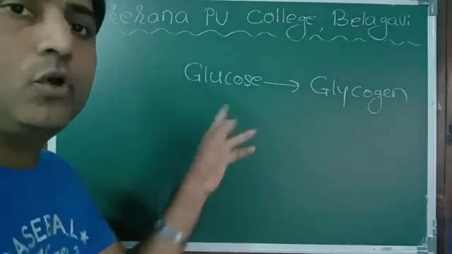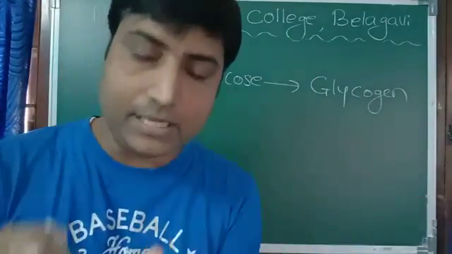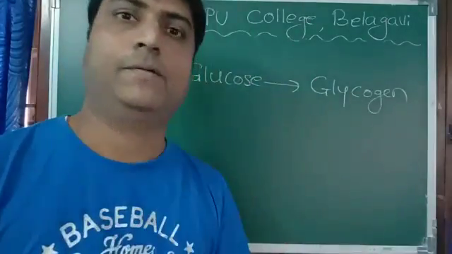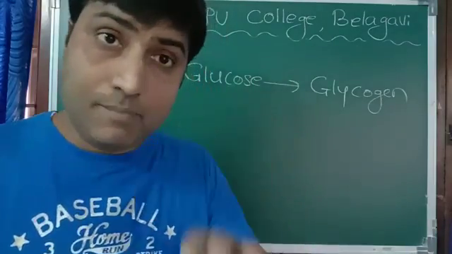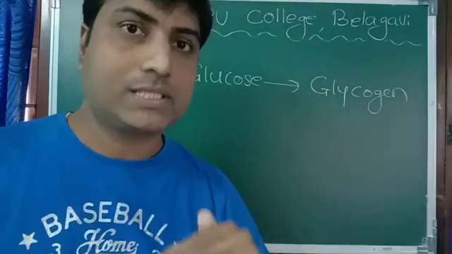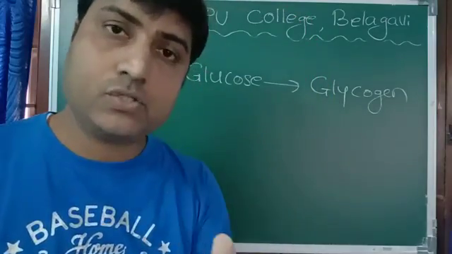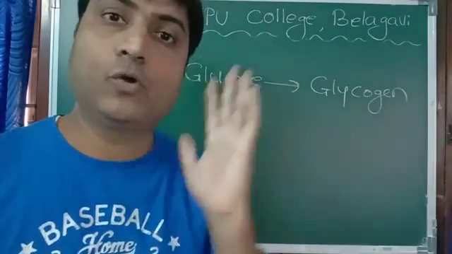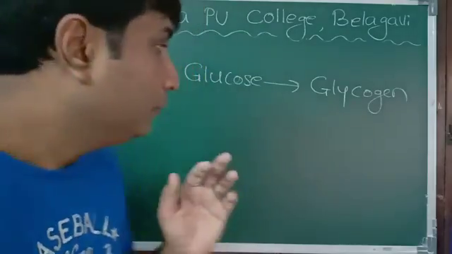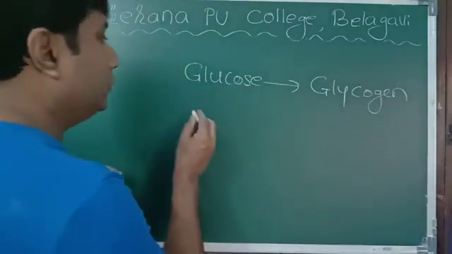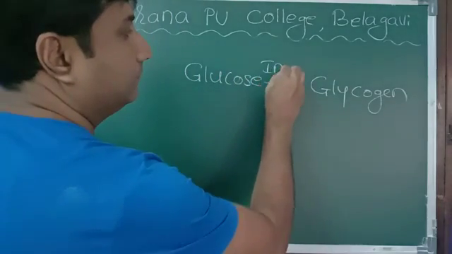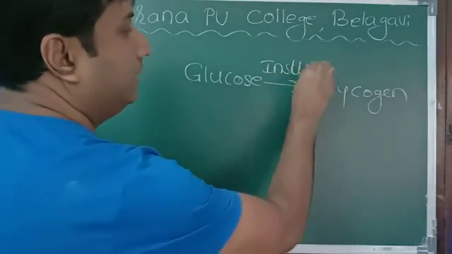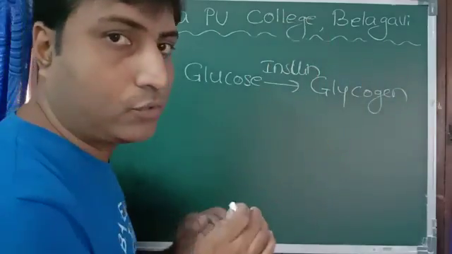It converts glucose into glycogen, and that glycogen is stored in our liver. So we are safe, no problem. Sometimes glucose level goes down. That is also harmful to our body. We need glucose. Now what to do? No need to worry, there is one more. So insulin converts excess glucose into glycogen.